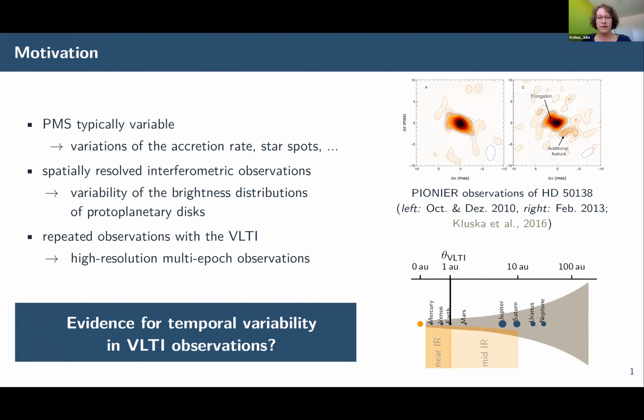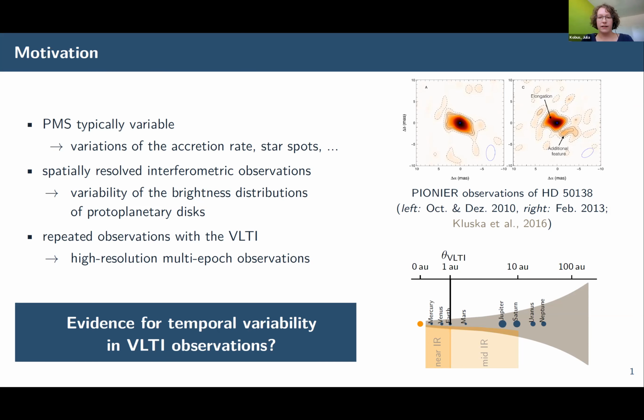One example are these beautiful PIONIER images of HD 50138, which show a morphological change of the brightness distribution of the disk. With the different near and mid-infrared instruments at the VLTI, we are able to trace the dust in the upper layers of the innermost region of protoplanetary disks, where at the same time the resolution is sufficient to spatially resolve a disk region which is comparable to the size of our solar system.